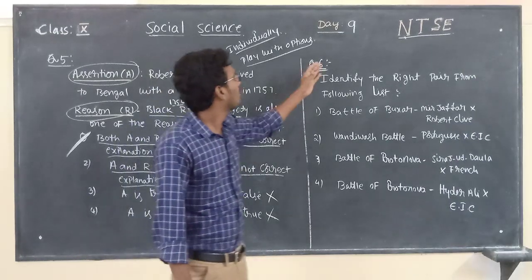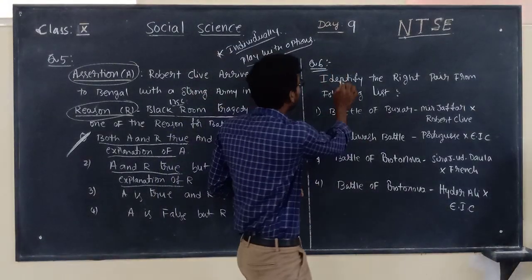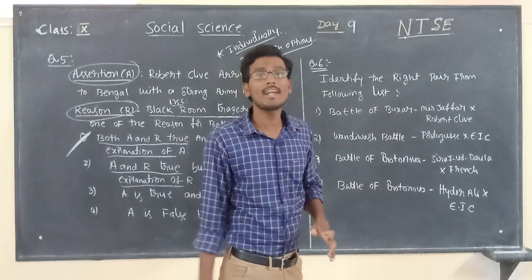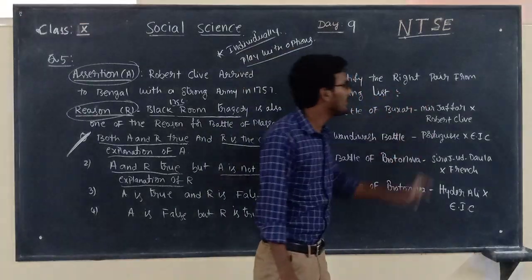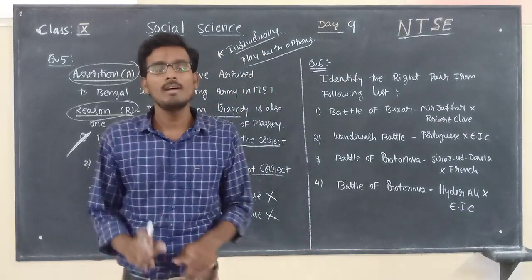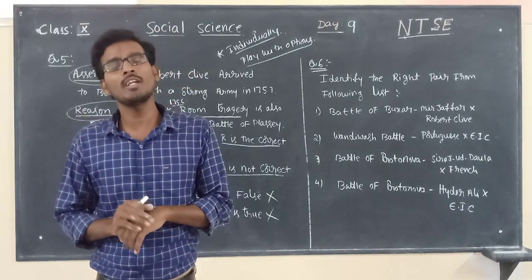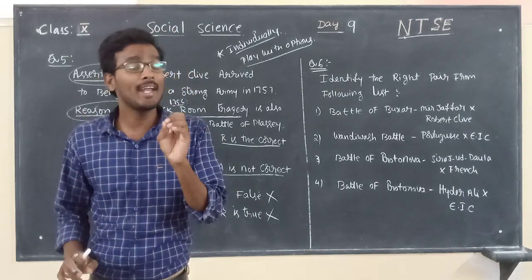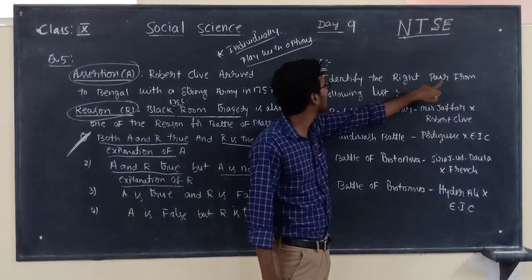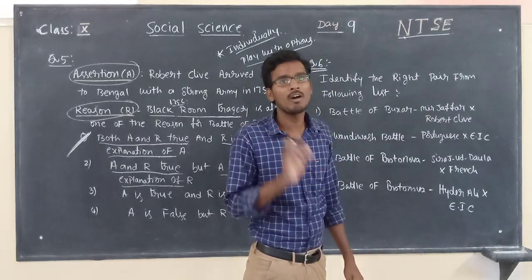So question number 6, next model question. Here, identify the right pair, the right combination, from the following given list. See, children, I told you, matching is also one of the important model types of question from the NTSE point of view. So here our question is: identify the right pair from the following list.